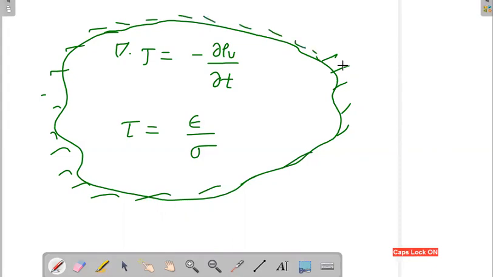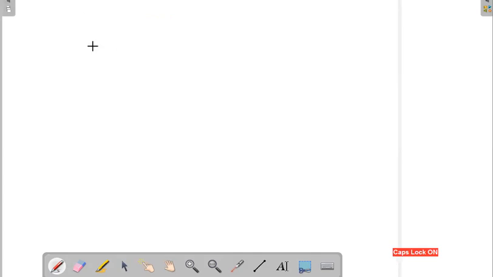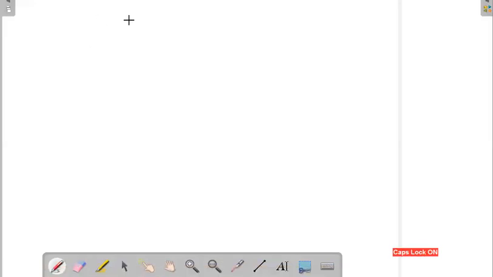Okay, next I'll go to the boundary conditions. Next, boundary condition.